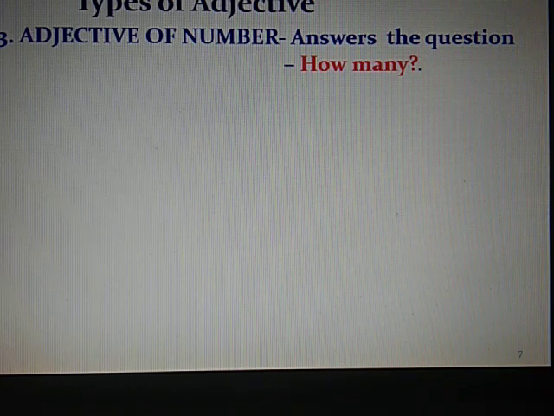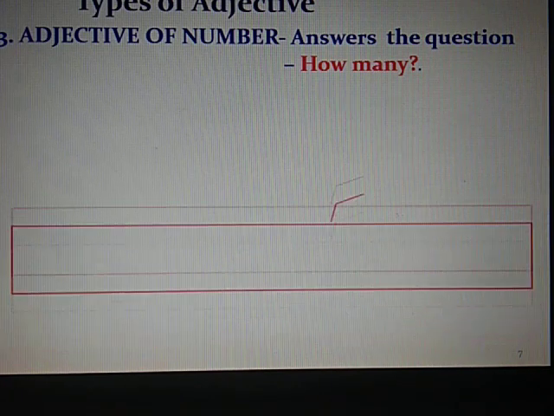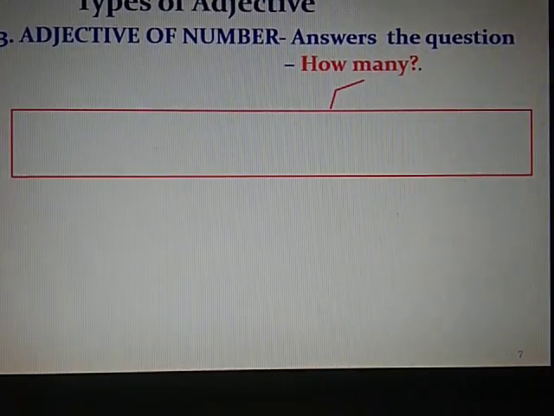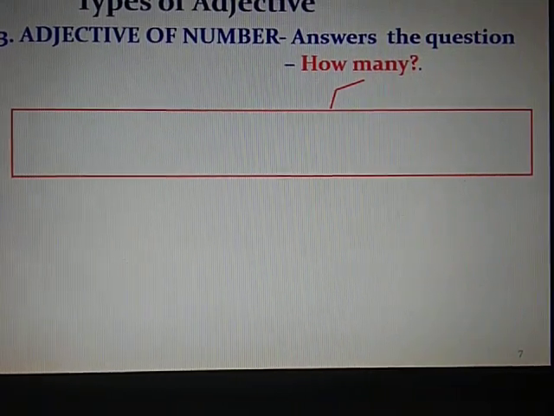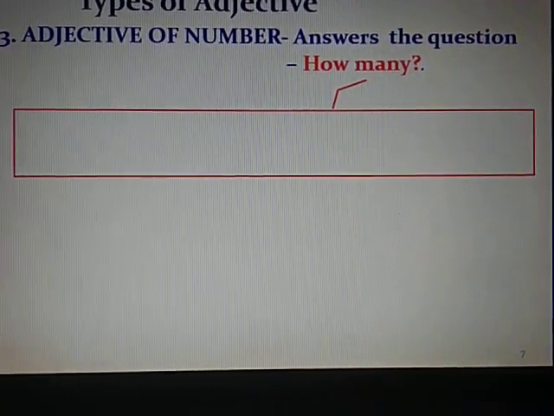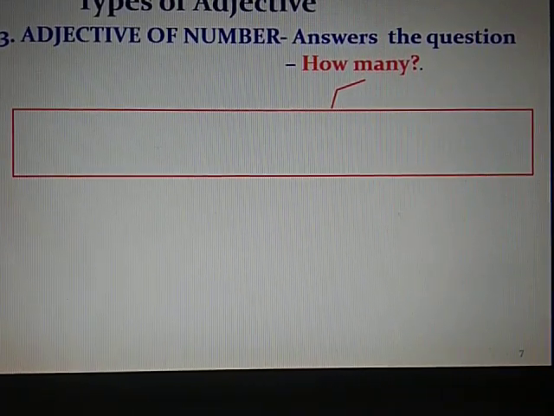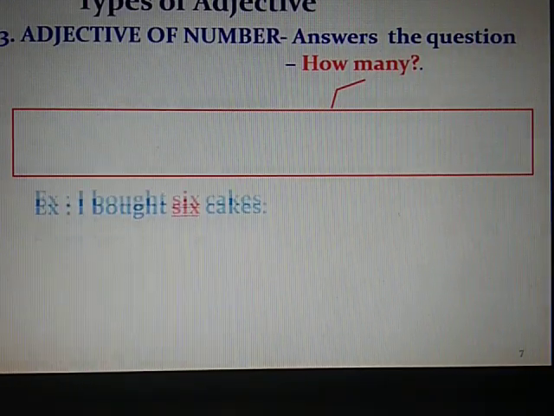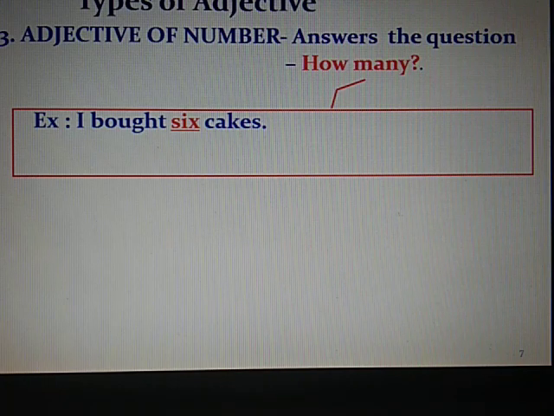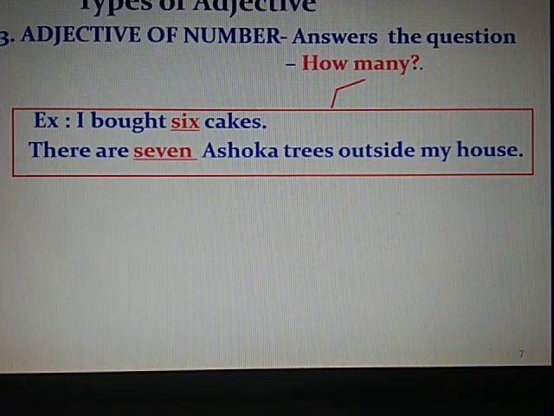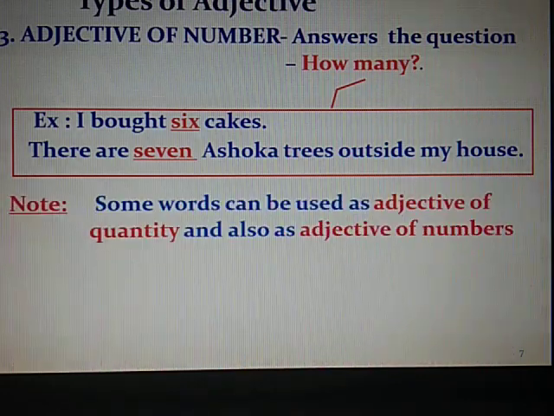Now let us see what is an adjective of number. It answers the question how many. I bought 6 cakes. There are 7 Ashoka trees outside my house.